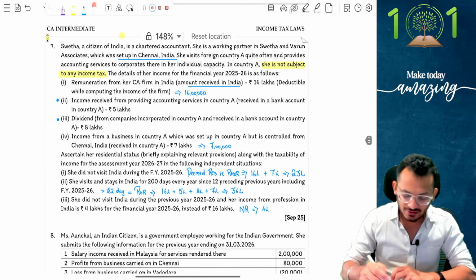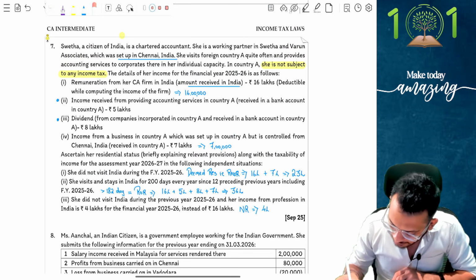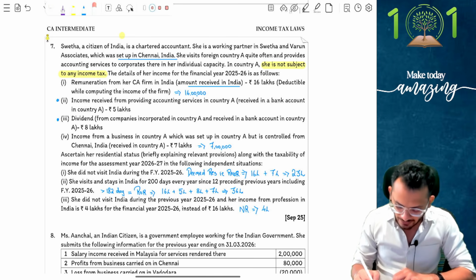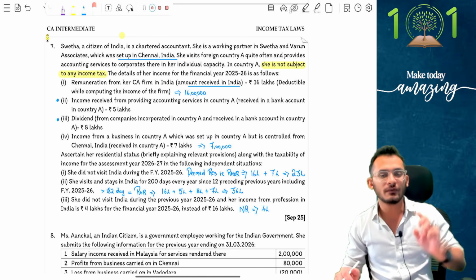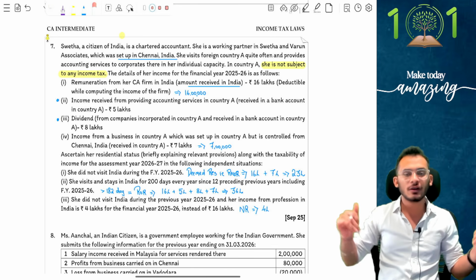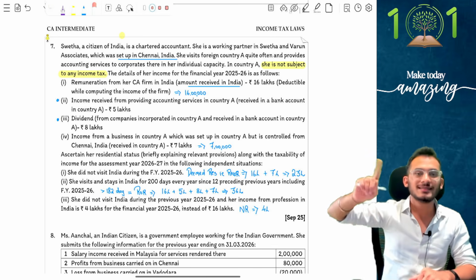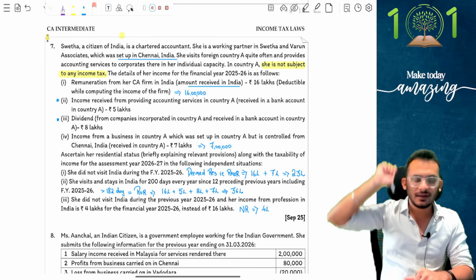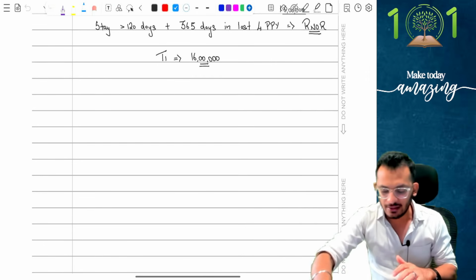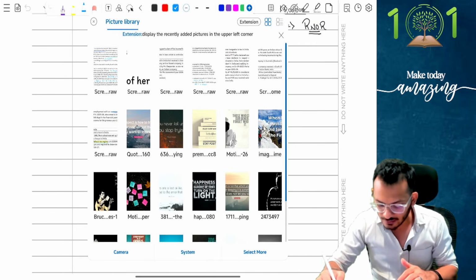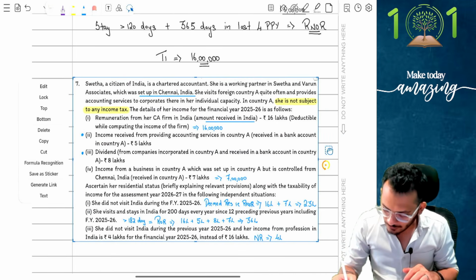This was an interesting question. Yes, definitely a bit of a trick from September 25. Not that it's very difficult and you couldn't manage it. You definitely could have managed it, but they have tested you on some integrities which you have to keep in mind. Adjustment number 2 is where you could have got confused, because when you see the word visit, you always start talking about more than 180, more than 120. Before even you go to 120, check for the basic condition. Basic condition of 182 has been satisfied, and therefore the person to that extent itself has become a resident, an ordinary resident. That is what the answer is. I hope this made sense to all of you. Be very, very careful on this. A very beautiful question for you to keep in mind.